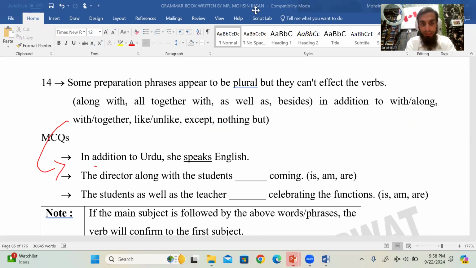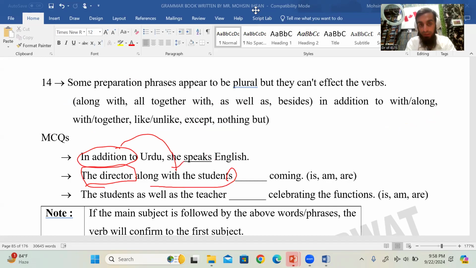For example, in addition to Urdu, she speaks English. Now in addition लगा है, लेकिन subject हमारे साथ singular है, right? So we write s. Now, अगर आप इस तरह के words, if you write it in the mid of a sentence, for example, the director singular, along with the students plural आ गया, लेकिन subject हमारा जो start का sentence का है, it is singular. So you will write the director along with the students is coming.